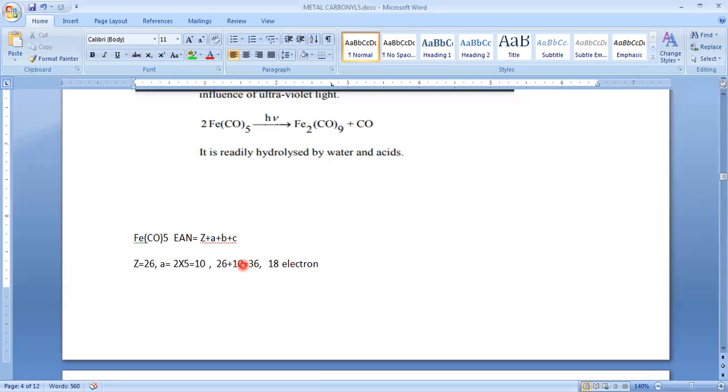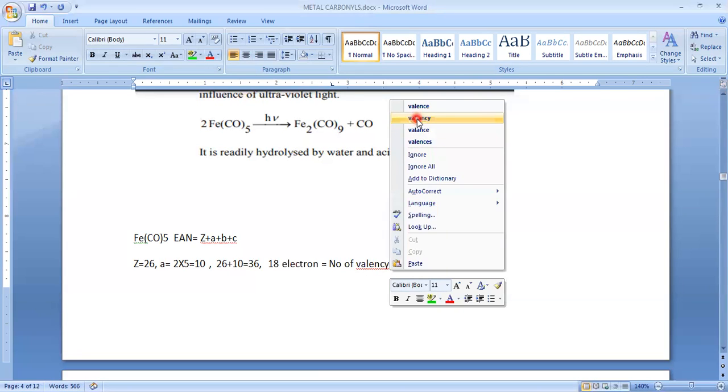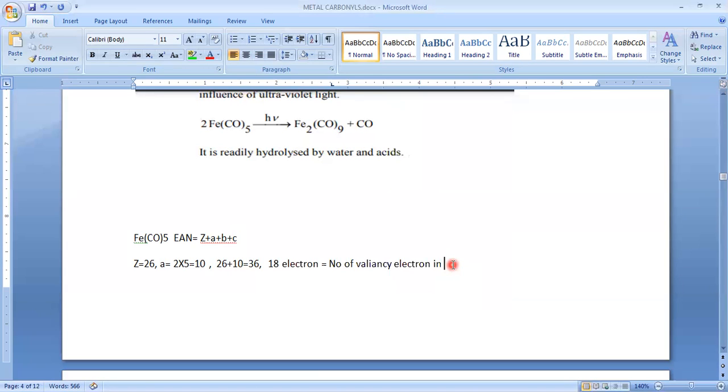Here, Z will be replaced with the number of valence electrons in the metal atom.